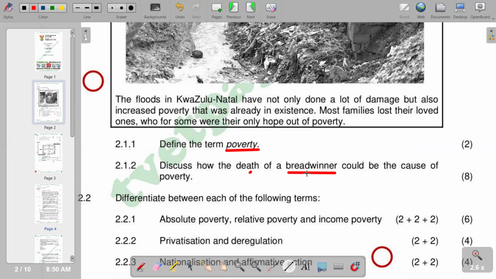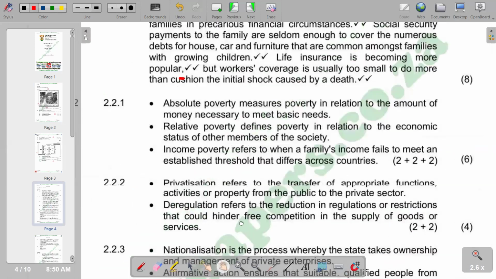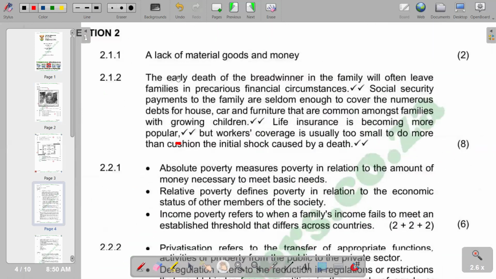So how can the death of a breadwinner lead to poverty? This is very clear. It means there is no security if the breadwinner dies. So those are some of the points that we can raise. Within that context, we see that we have explanations, whereby the first point is that the early death of the breadwinner in the family often leaves families in precarious financial circumstances, which is correct.